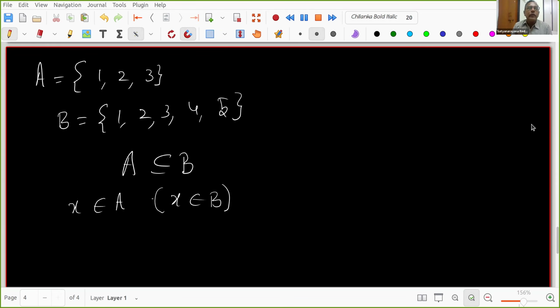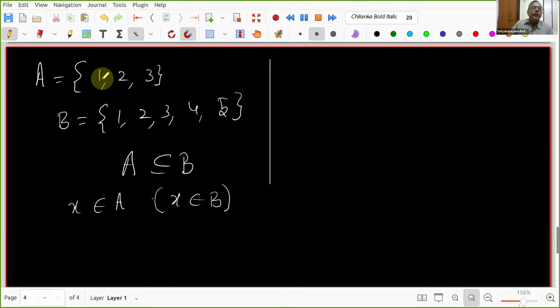Now, what is the property they have to satisfy? Elements of A. Sir, all the elements of A must be present in B so that A is the subset of B. For that, what are we doing? We are checking the elements of A. Is it in B or not? Okay. So how many elements do I have to check?